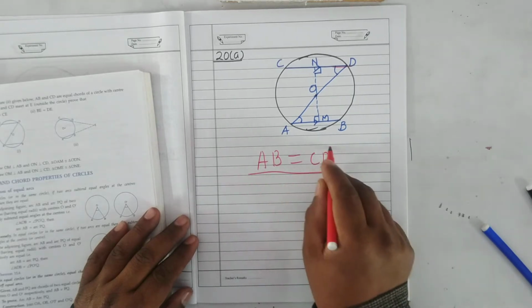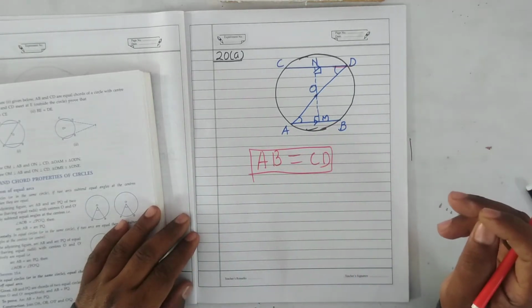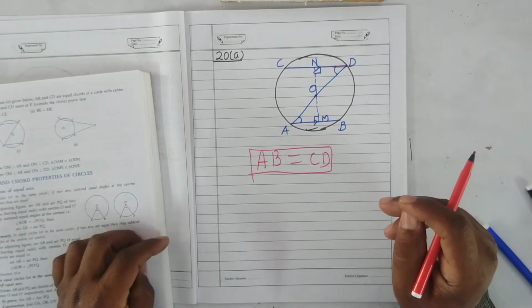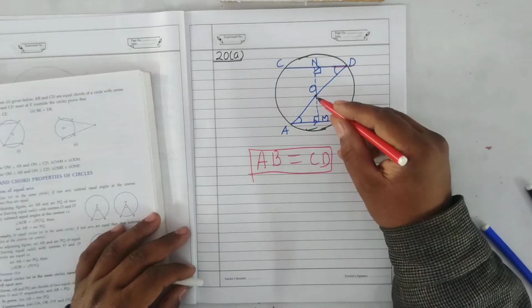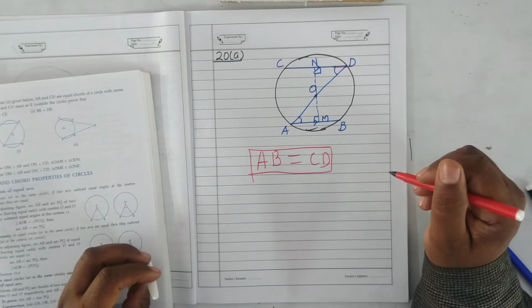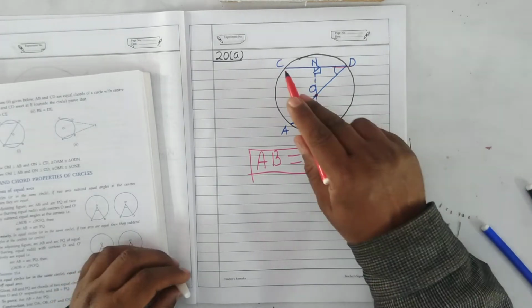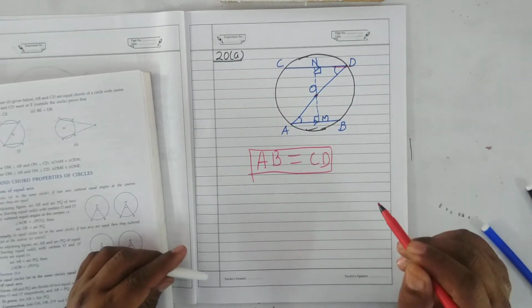So here also the same concept. We will prove that these chords are equidistant from the center. So from O, you draw the perpendicular on the chord AB, say OM. From O, draw the perpendicular on the chord CD, say ON.